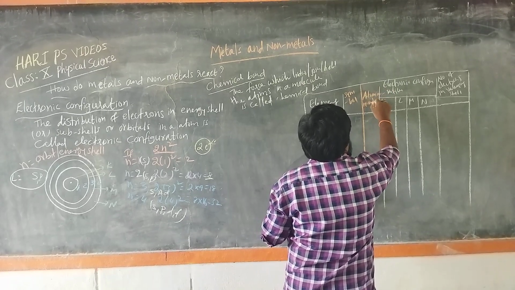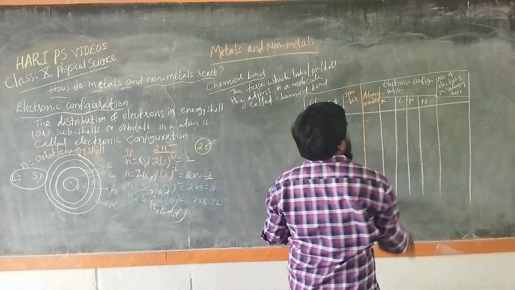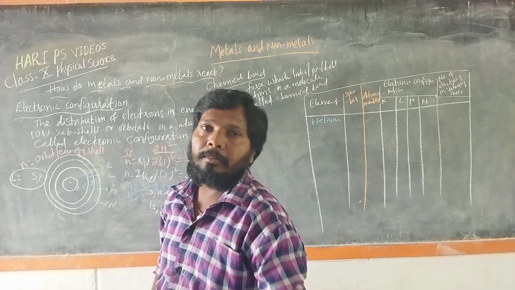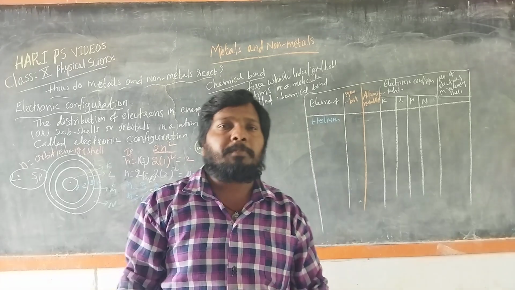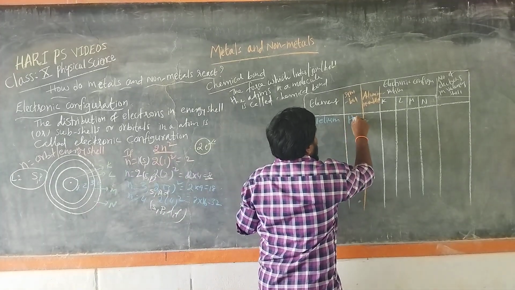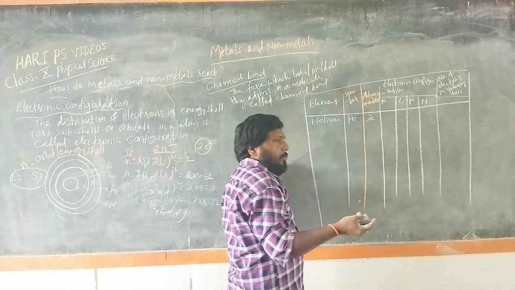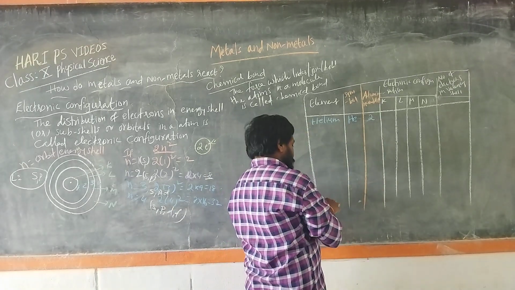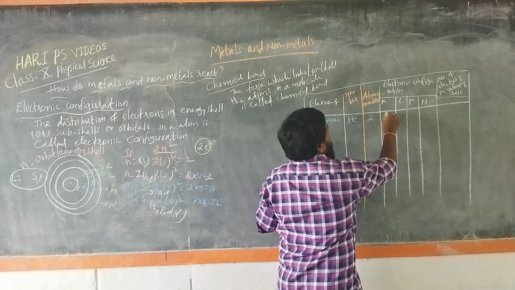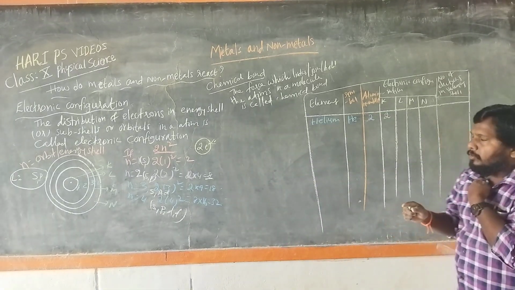As you already learned in class 9, what is atomic number? The number of electrons present in the atom. So helium's atomic number is 2, so we distribute the 2 electrons in the K shell. It has only one orbit, so 2 electrons.